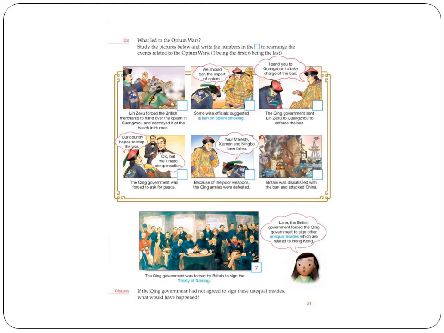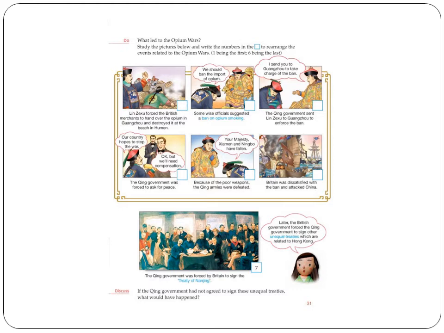Now what he did was, he forced the British merchants to hand over the opium in Guangzhou, and he destroyed it at the beach in Humen. Because of this, Britain was very angry and it attacked China. Of course, Britain was a very powerful country, and the Chinese armies had poor weapons and they were defeated.